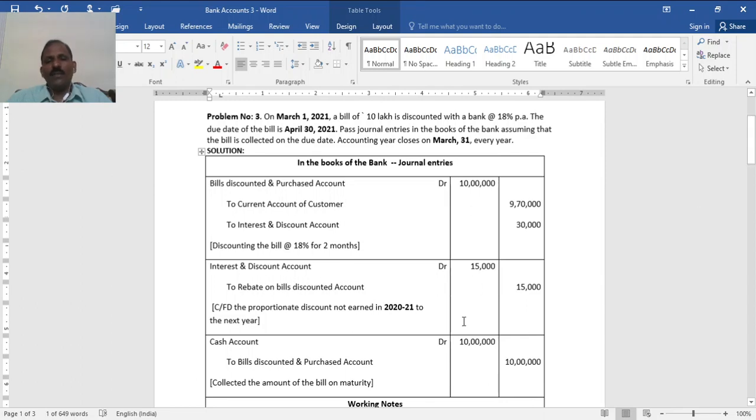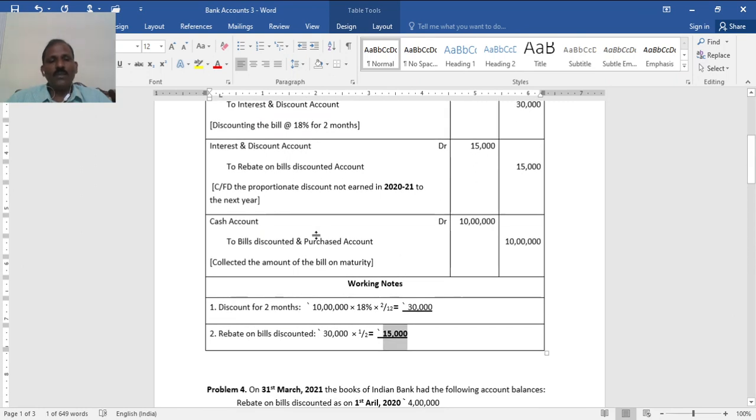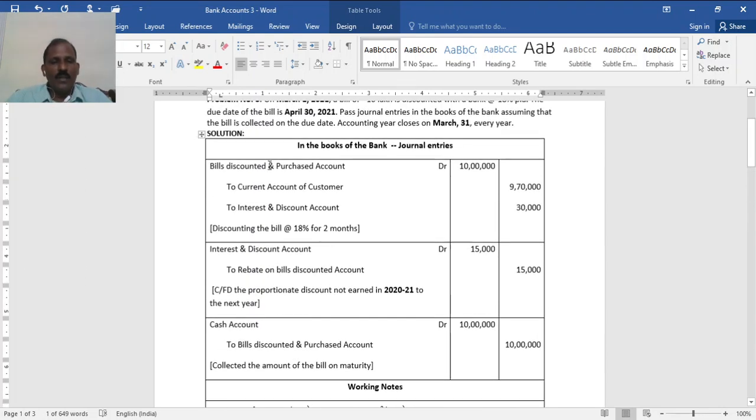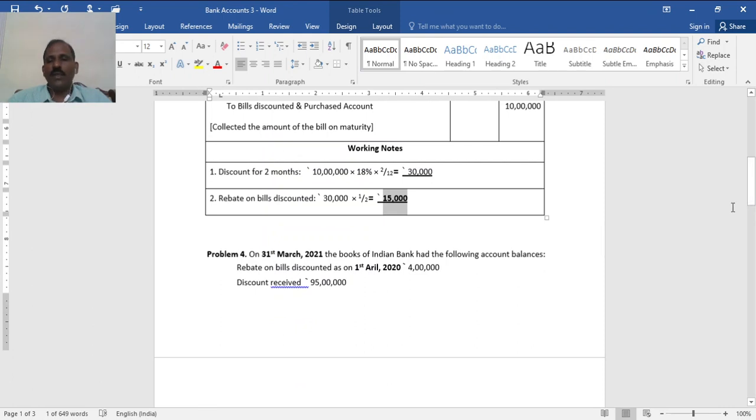The same entry applies in other cases. When interest is received in cash, say cash account debited to bills purchased account, that is 10 lakh. Here the bill is discounted for 30,000. If nothing is said, then cash account is debited to interest and discount account. If the bill amount is not given, just this. So these are the 3 entries. This is all about the entries in problem number 3.